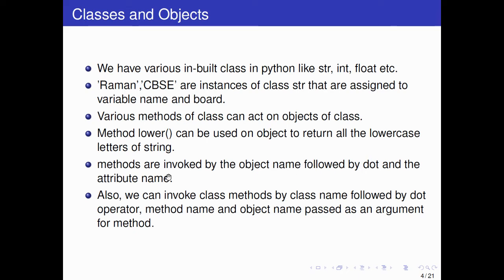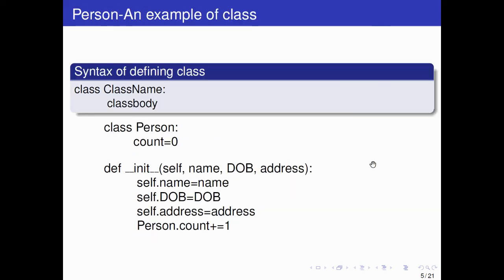followed by dot and the attribute name. It means that methods, or functions, are invoked by object name followed by dot and attribute name. Like here you will have self dot name. This is an attribute, a variable, and self will actually be the object of a class.